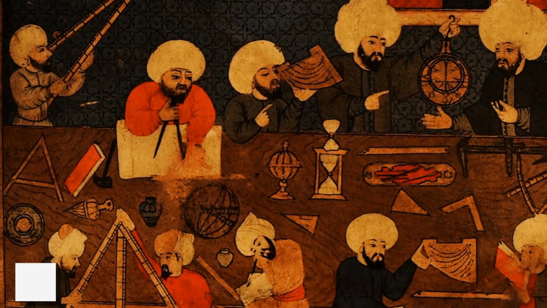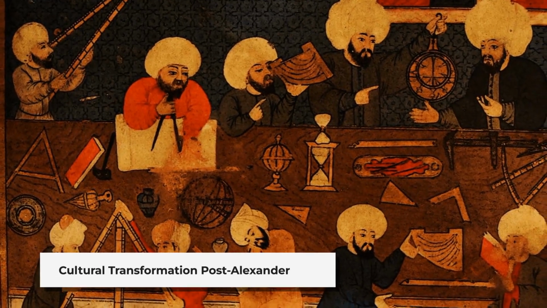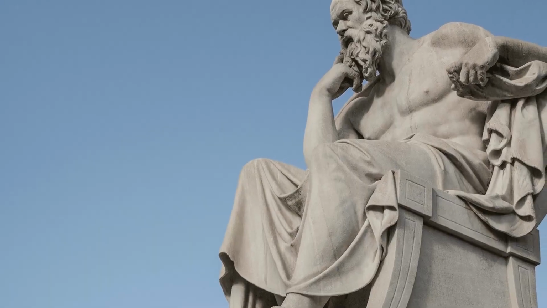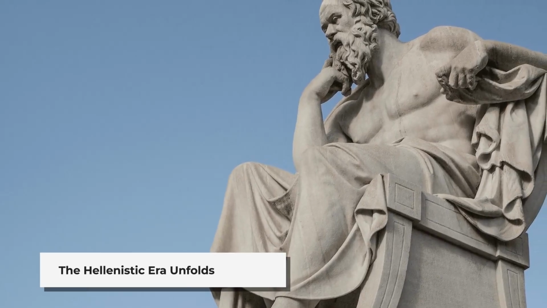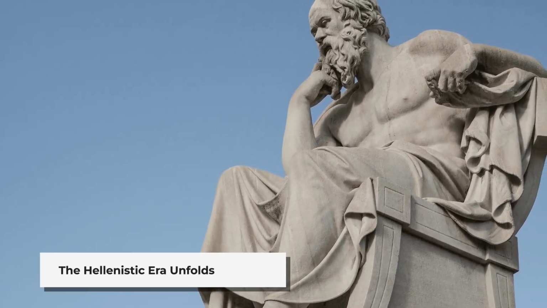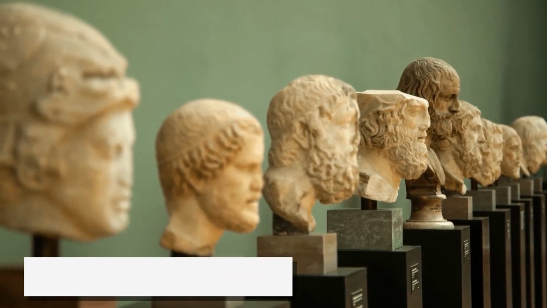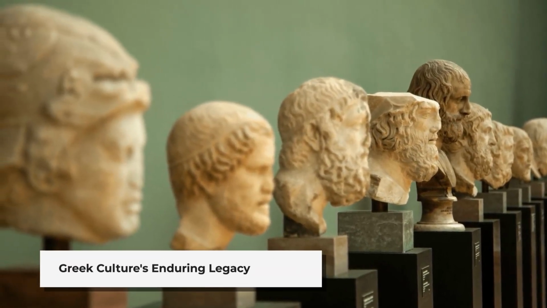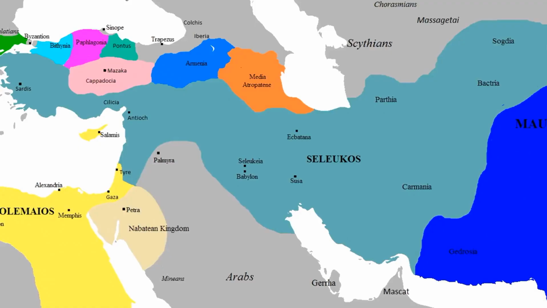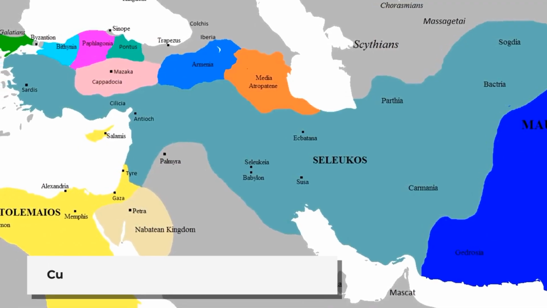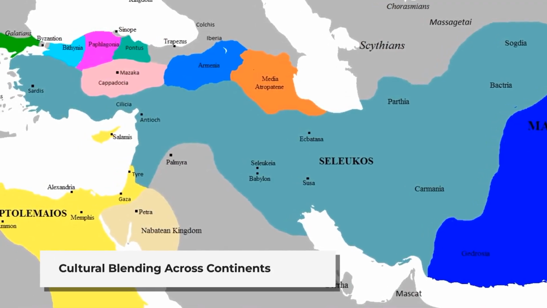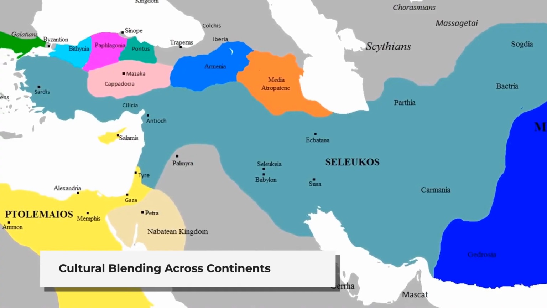Scene 14. Cultural impact and the Hellenistic era. Visual: animated scenes showing Greek art, science and architecture spreading across Alexander's former empire. Text overlay: the spread of Greek culture, lasting influence of the Hellenistic era. Narration: how Alexander's conquest led to the blending of cultures and the spread of Greek influence across Asia.